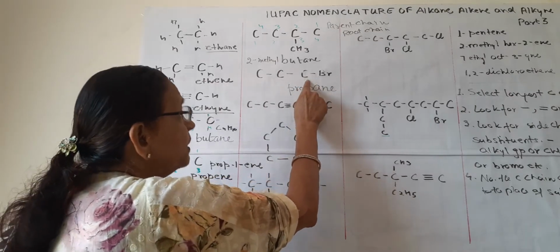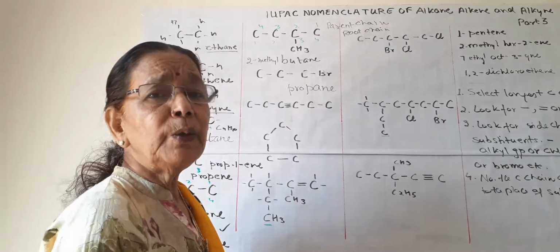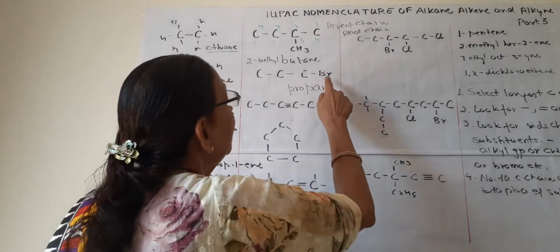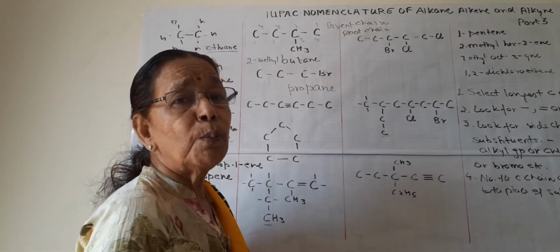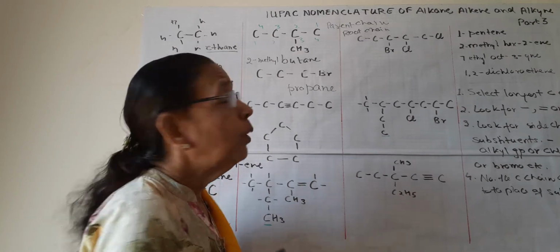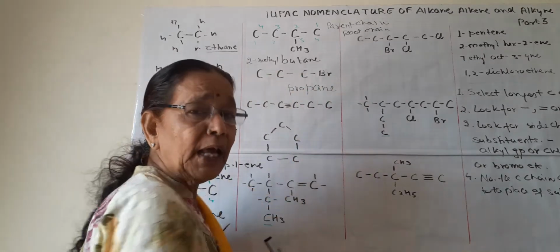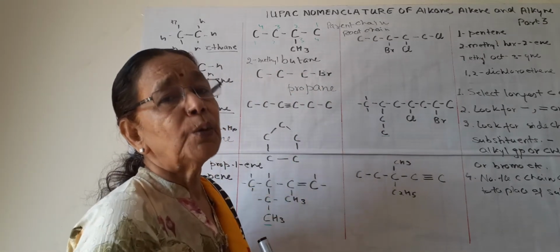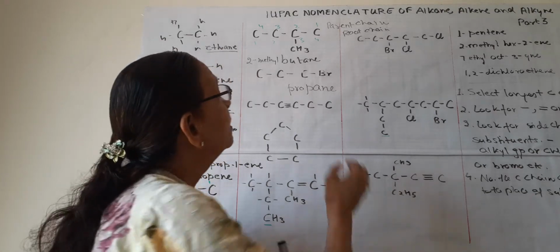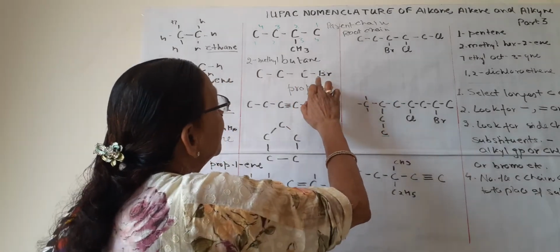So on the first carbon atom, this Br is also a substituent and it is known as bromo. If chlorine is there, we call it chloro. These are halogens. They are also attached with hydrocarbons like bromo, chloro, iodo, fluoro. So mostly bromo and chloro we will study.